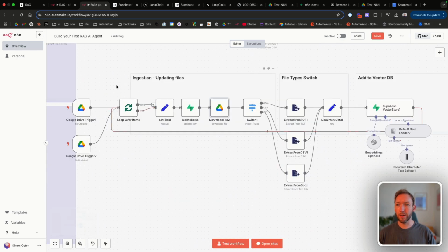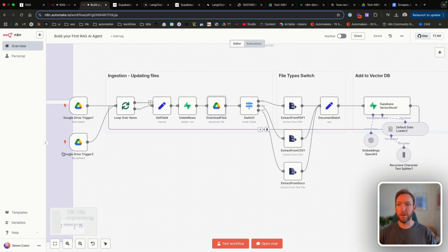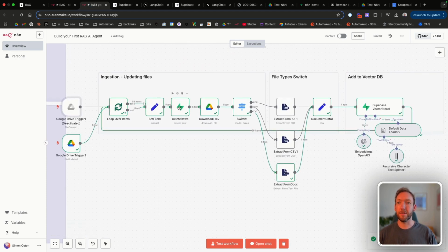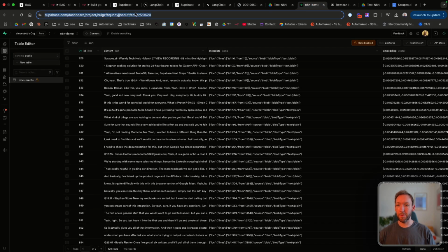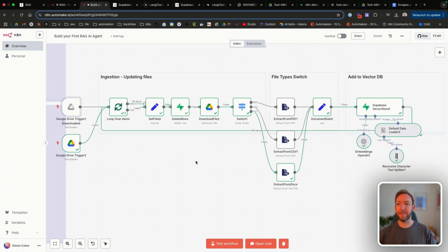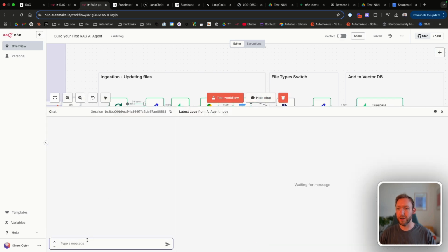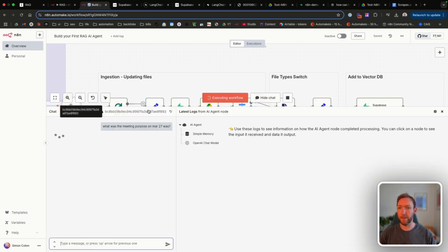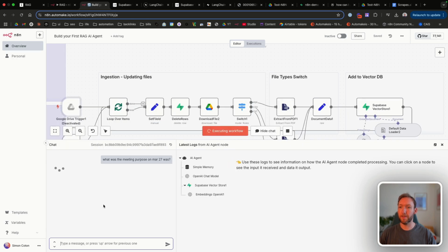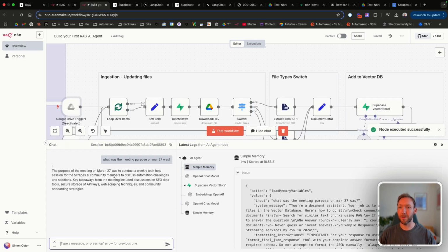And what we're going to do is we are going to load in the document. And if the file has been updated, it's recognized that there is a file that exists with that. It's deleted those rows, and then it's come back and added it back to the database. So the best way to test this out is to actually just open our chat again and ask what the meeting purpose was.